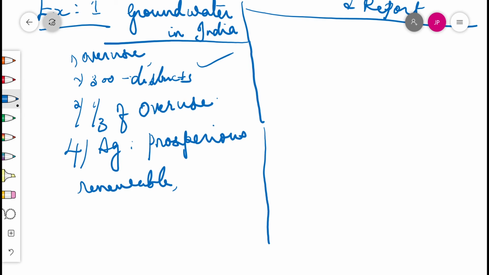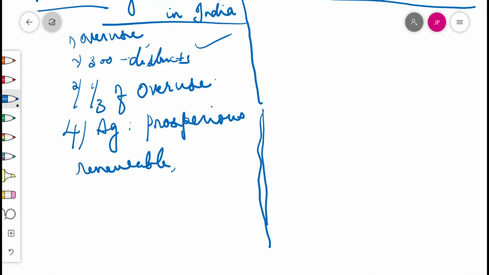So, what are the other measures to tackle it and to use it in a proper way? There are major measures like rainwater harvesting and storing the water, and wastage should be minimized. A lot of things like that we are learning from lower classes onwards. Keep those points in mind and make them value points from the exam point of view, and in our practical life also use water in a judicious and better way.